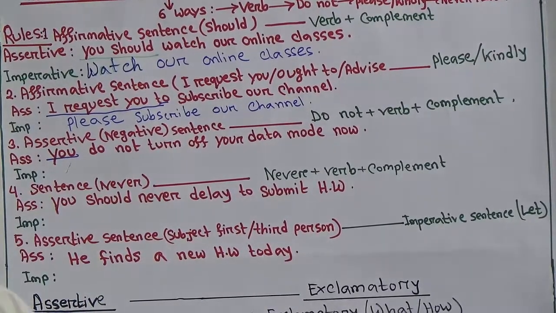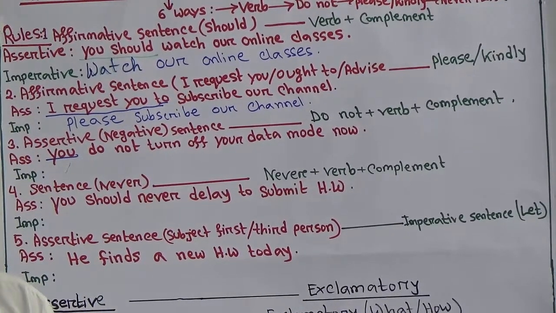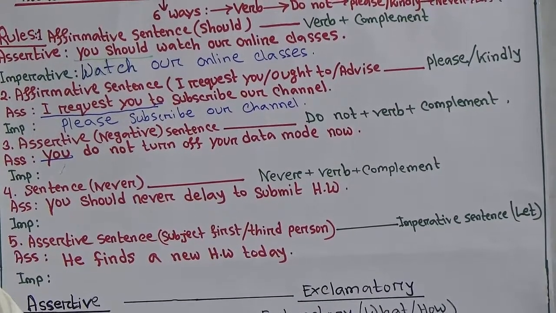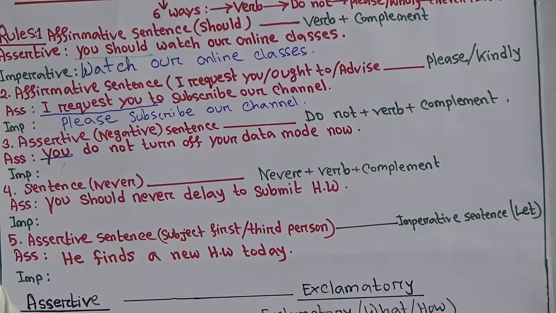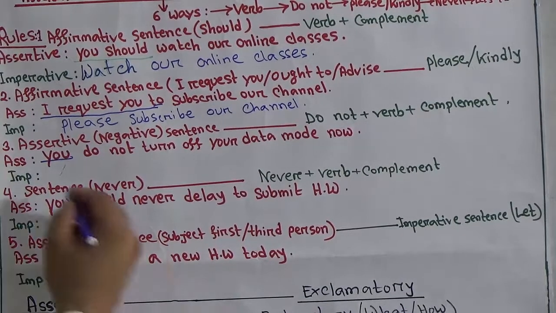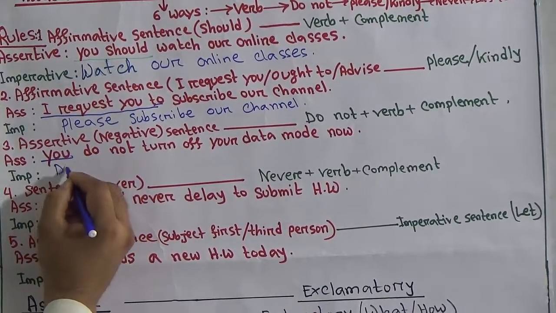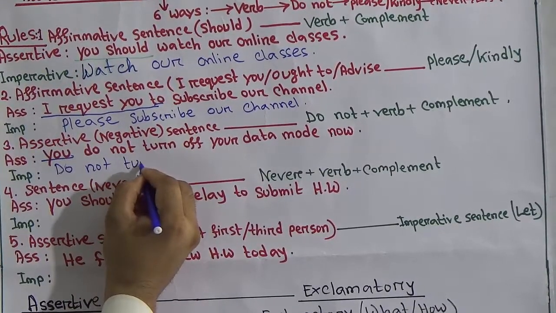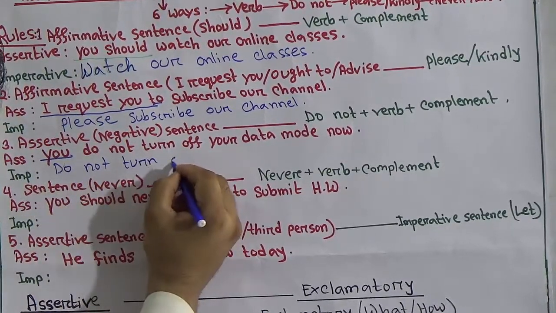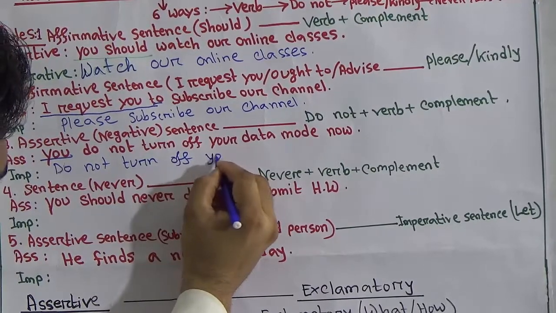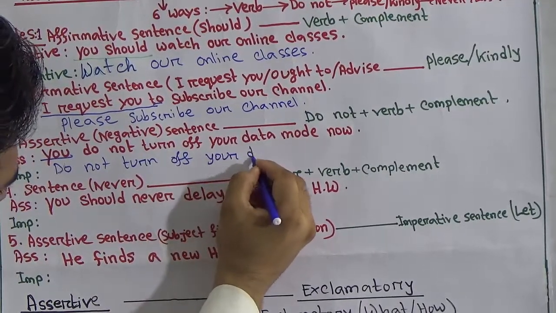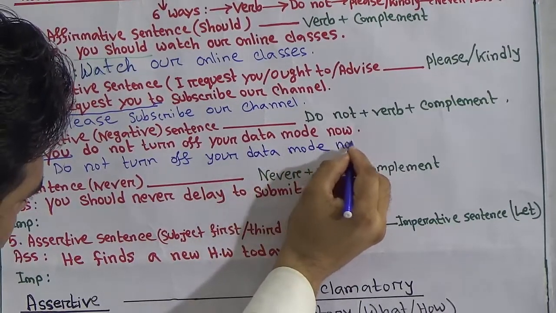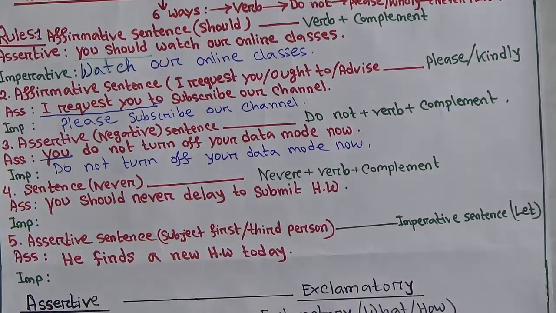Subject. You know that in our imperative sentence you can't write any subject. So just omit the subject, then the rest of the part will follow. Do should be a capital letter: Do, then the next word not, then follow the next words: Do not turn off your data mode now.